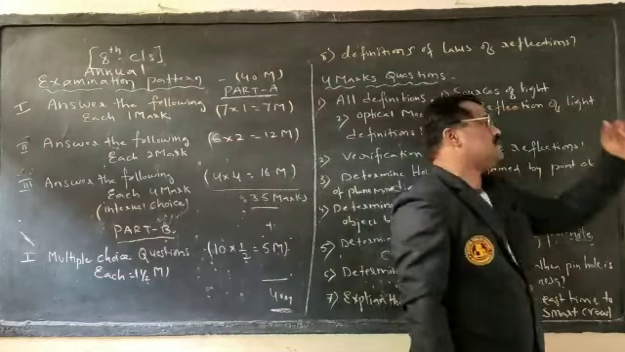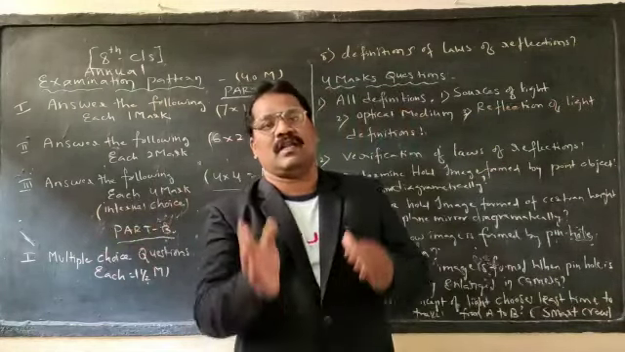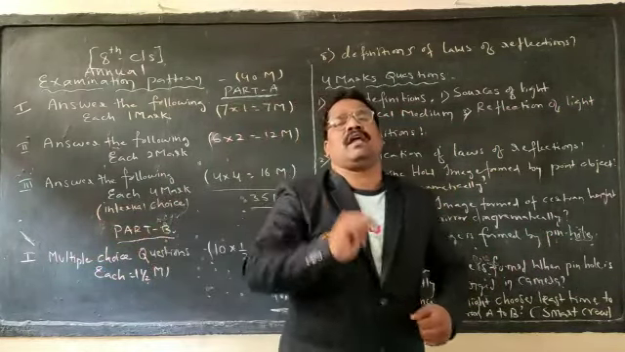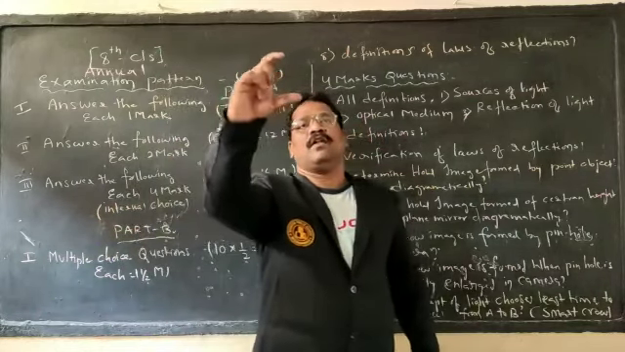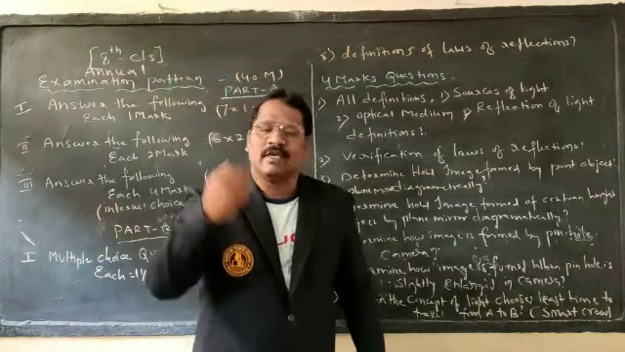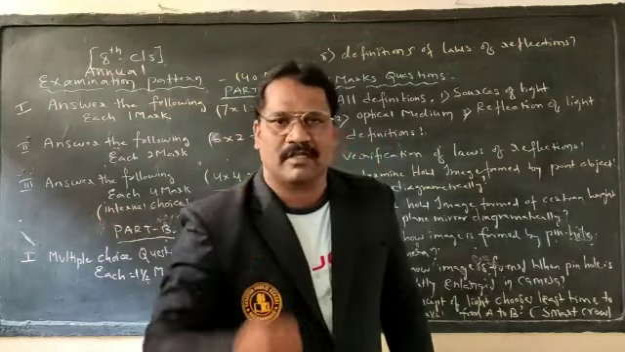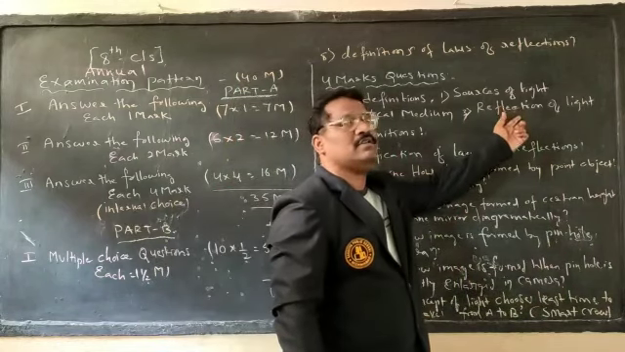Similarly, reflection of light. Reflection of light consists of what? 2 types of reflections are there. Regular reflection is there, irregular reflection is there. Diagrammatically, if we have to explain each reflection clearly, regular reflection carries 2 marks, irregular reflection carries 2 marks. 2 plus 2 is equal to how many marks? 4 marks. If we represent it diagrammatically, we can do it easily there.